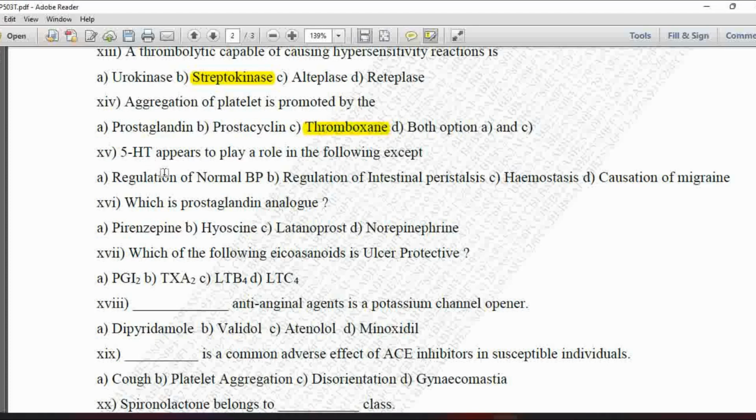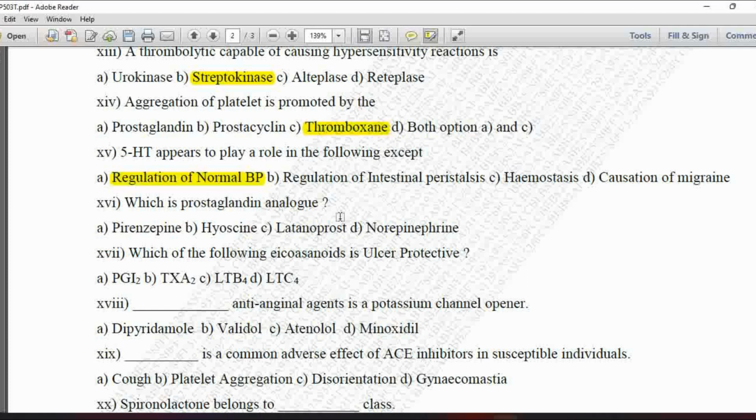Next MCQ, 5-HT appears to play a role in the following except. Option A is regulation of normal BP, option B regulation of intestinal peristalsis, C hemostasis, and D is the causation of migraine. So here 5-HT does not appear to play a role in the regulation of normal BP, so option A is correct.